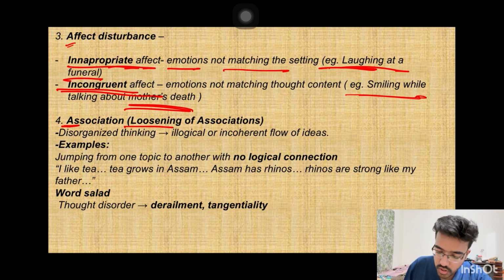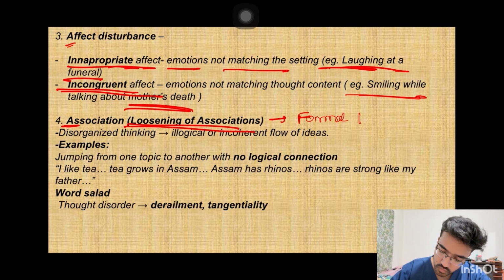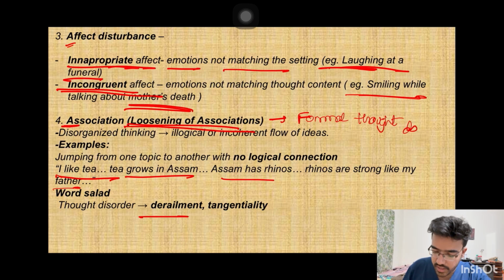Next is loss of association. In conclusion, you can just remember, in loss of association, these are just the formal thought disorders. There will be no logical connection between the sentences he is saying. Example, the patient will say, I like tea, tea grows in Assam, Assam has rhino. So it is just a type of derailment or tangentiality, any of the formal thought disorders. So these are the 4 A's of Eugen Bleuler.